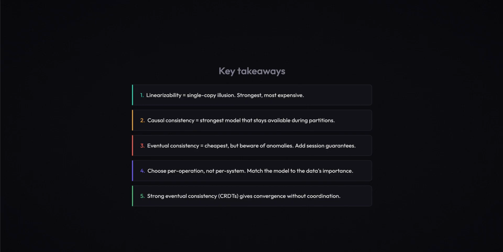4. Choose per operation, not per system. Different data has different needs. 5. Strong eventual consistency powered by CRDTs gives convergence without coordination. We'll cover CRDTs in depth later.